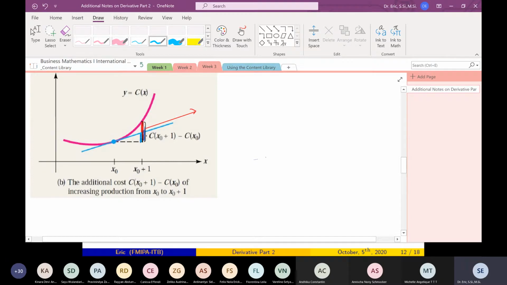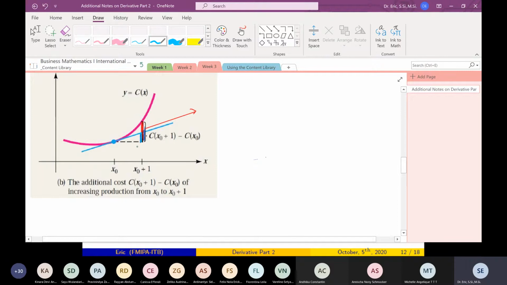So this is the approximation of additional cost for every increase in production by 1 unit. This is the approximation for producing the 6th unit. Don't forget, this is just an approximation.